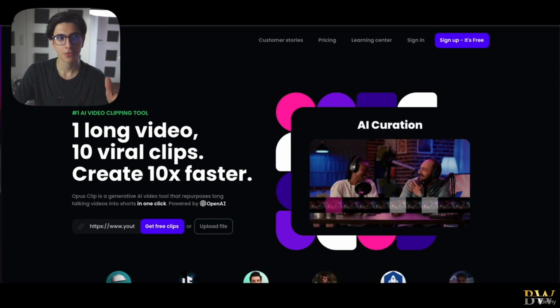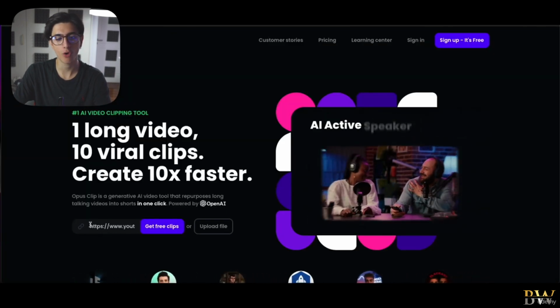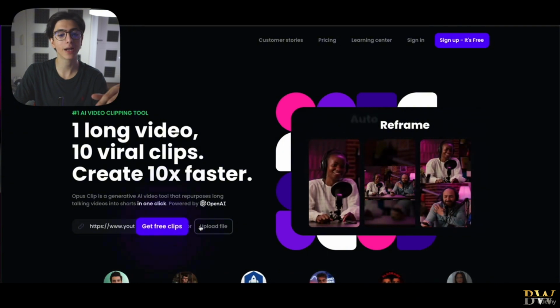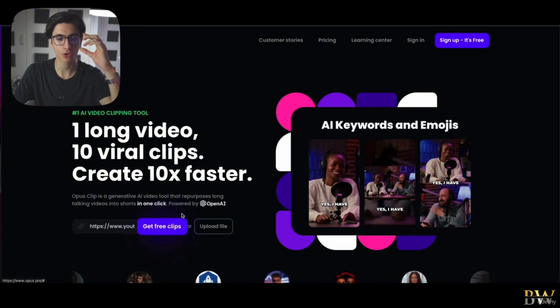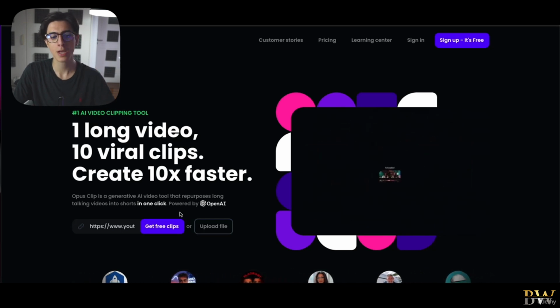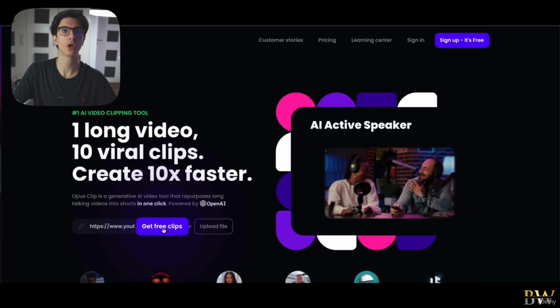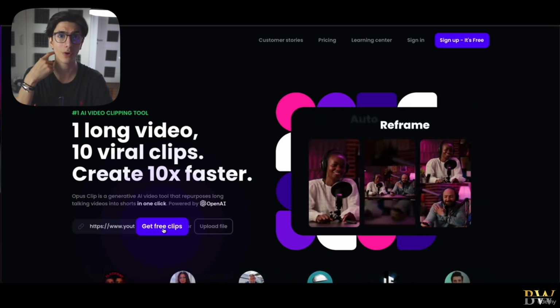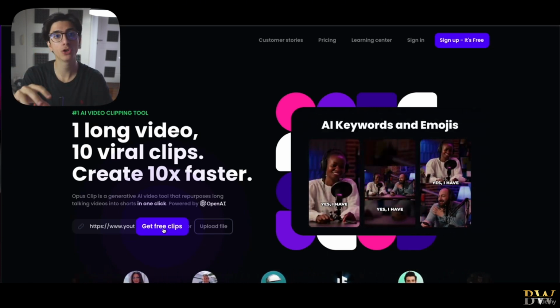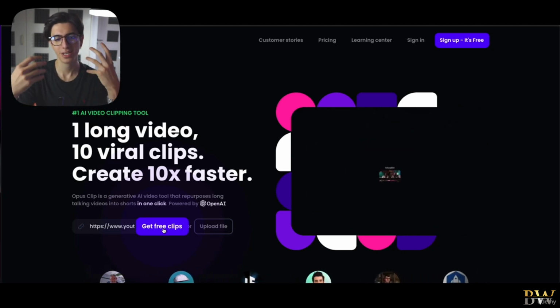So you copy the YouTube link, you paste it in this bar right here of Opus Clip, or you can drag and drop and upload a file on Opus Clip directly in their website. You don't need to download their application, and you press on this button right here, the Get Free Clips button. Once you press this button, you need to register your email because you are going to be sent the clips to your email, right? This is how they pretty much send you the clips.